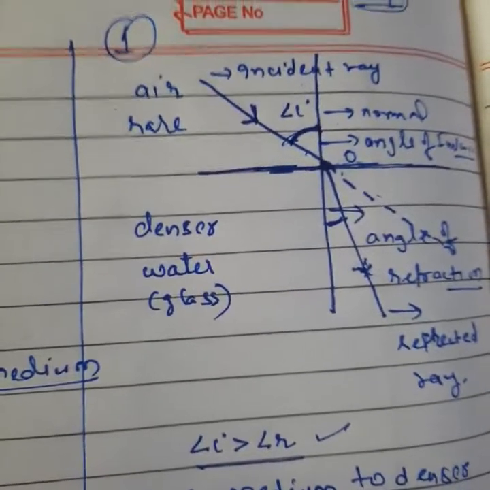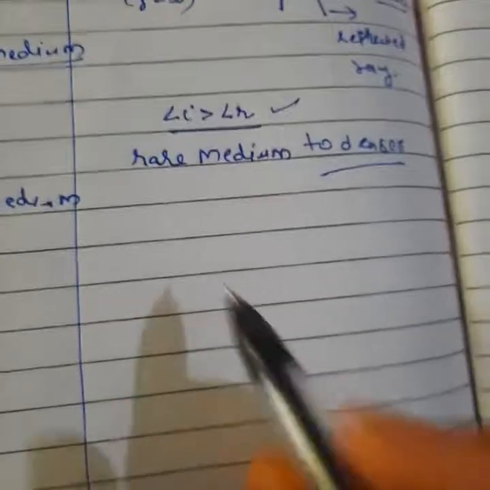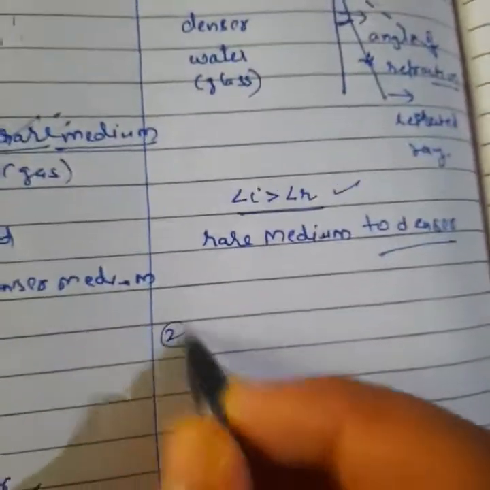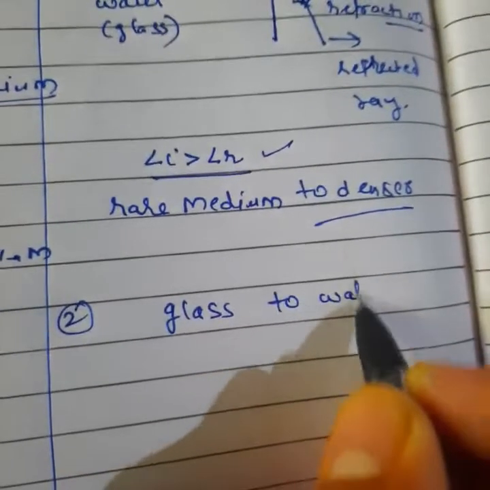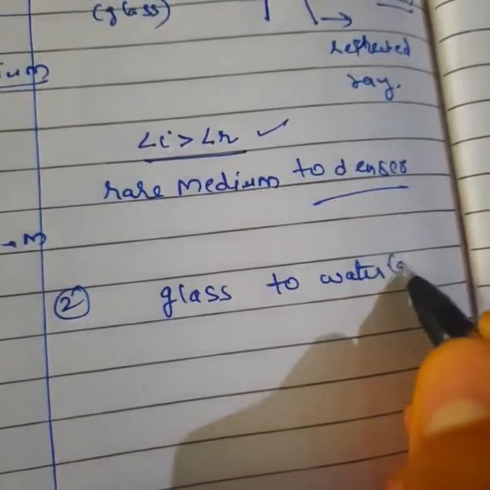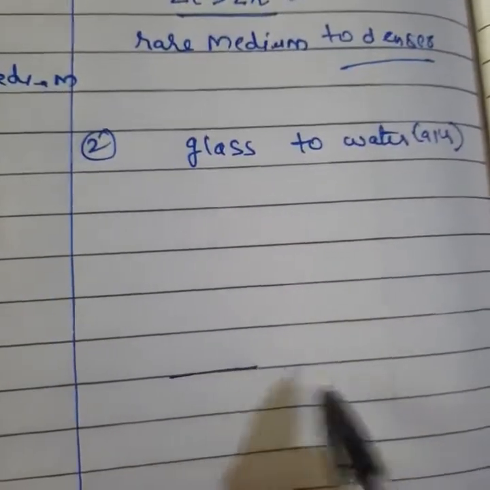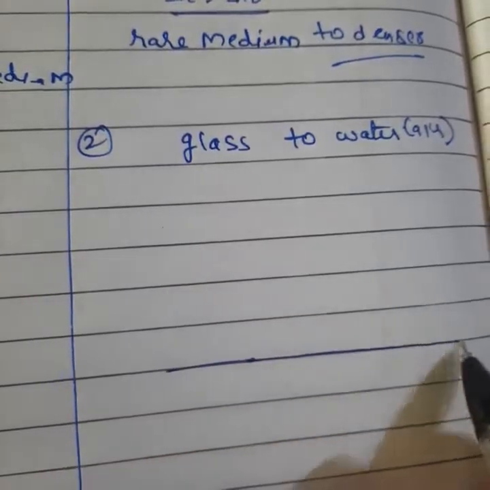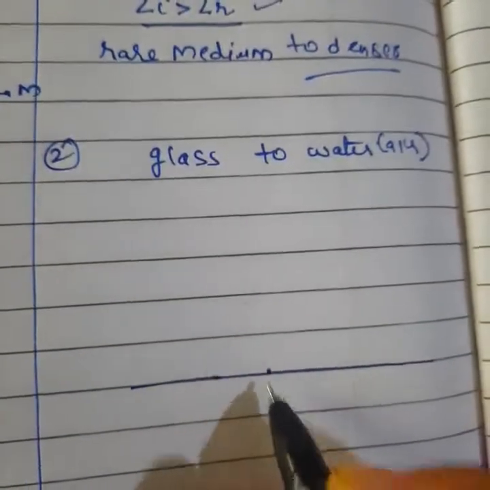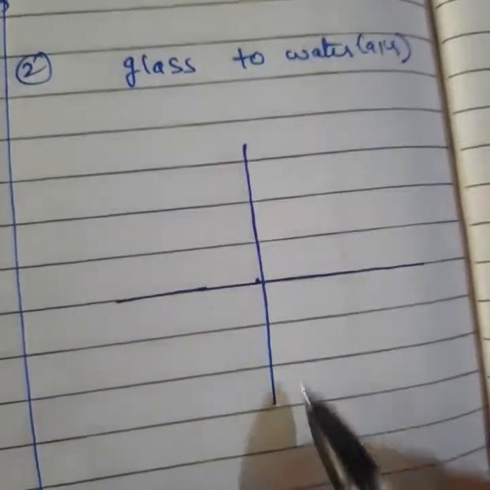So when light travels from a denser to a rarer medium, for example from glass to water, or glass to air, no problem, you will do the same thing. Draw an optical medium separation line, take point O here, and draw a normal on it. Clear, student? This is a normal only.